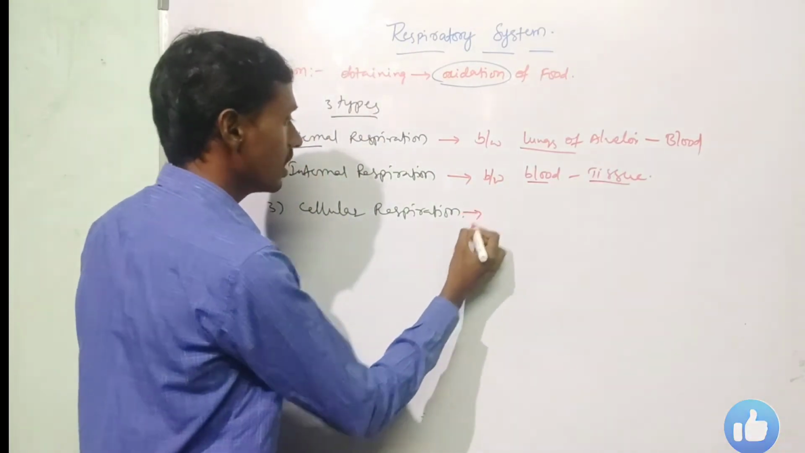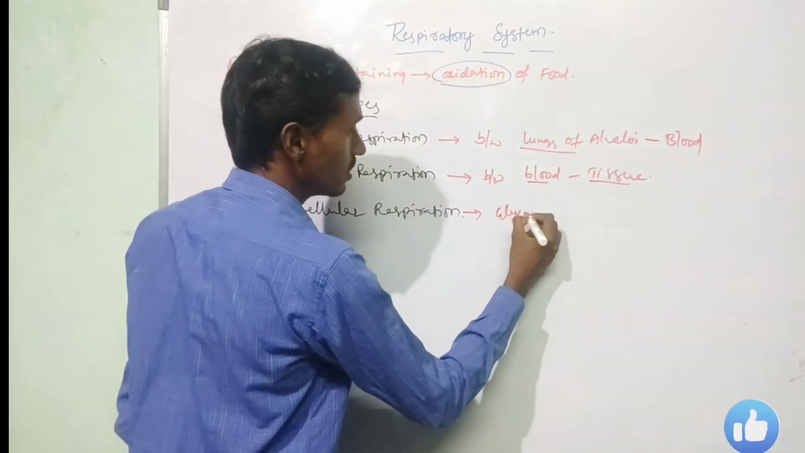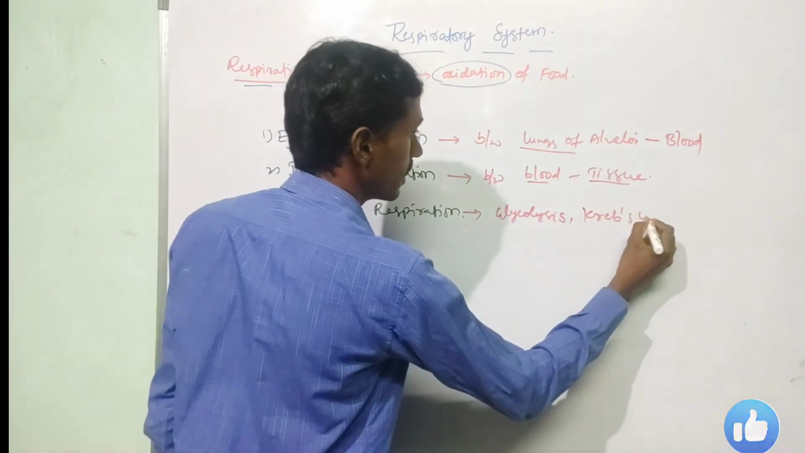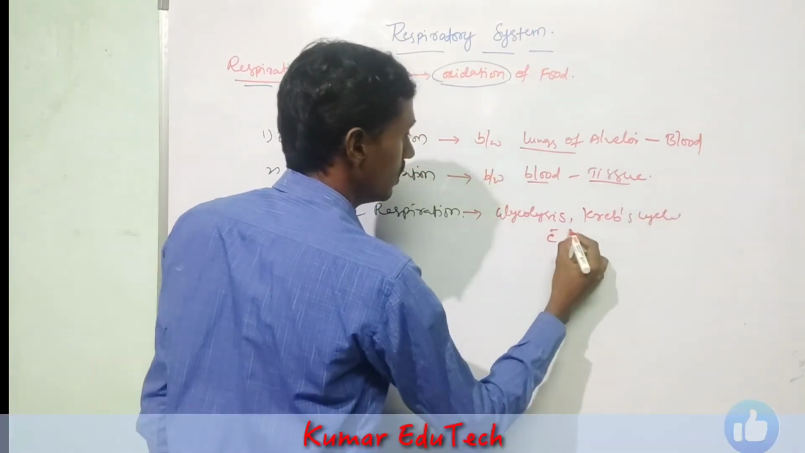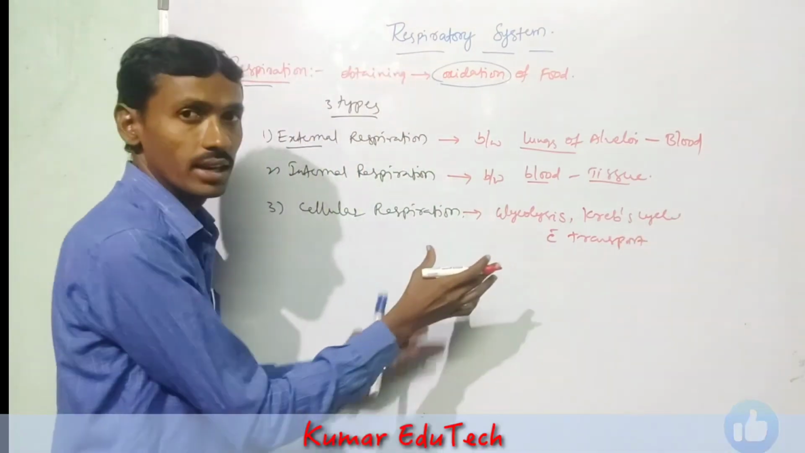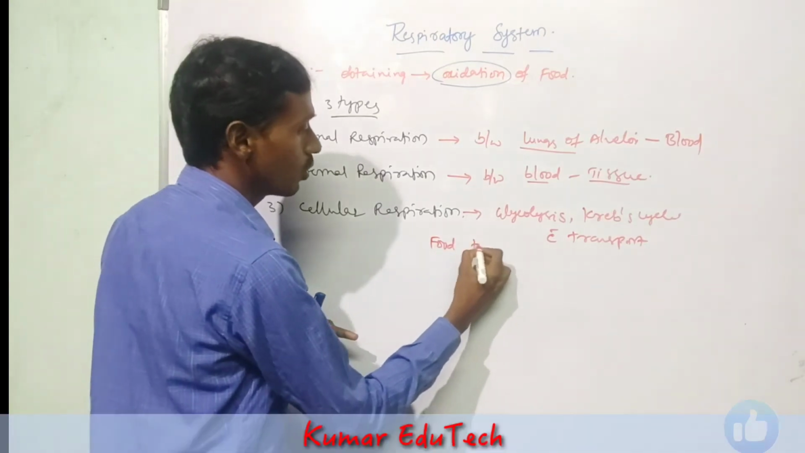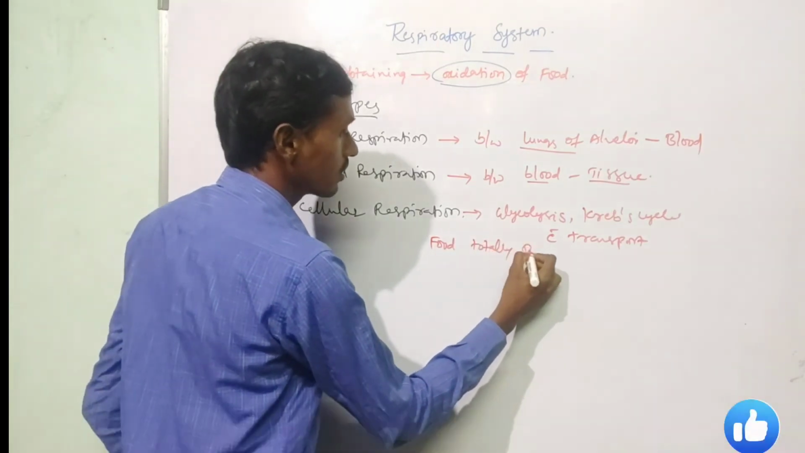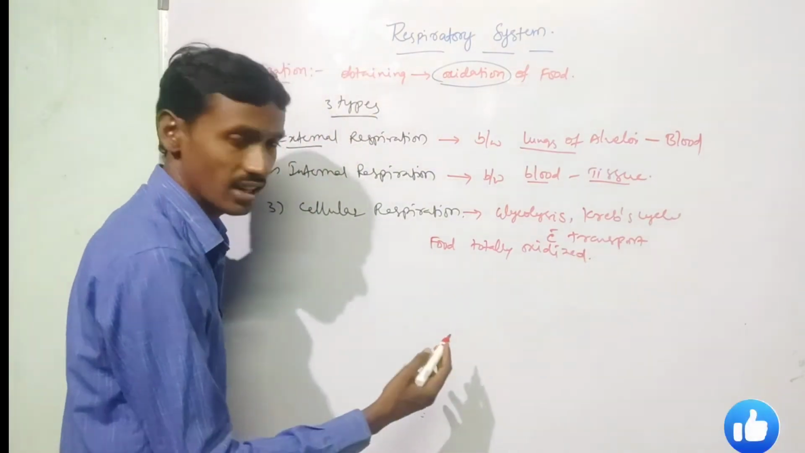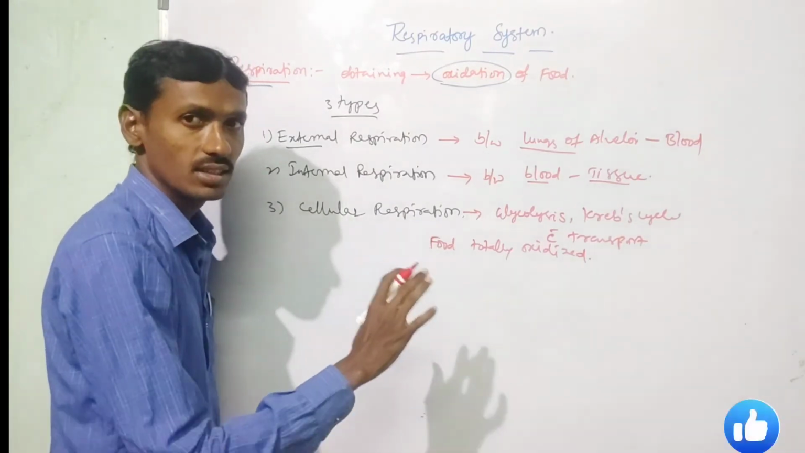Next, cellular respiration. Cellular respiration contains glycolysis, the Krebs cycle and the electron transport system. In this process, food is totally oxidized, which means a larger amount of energy is produced.